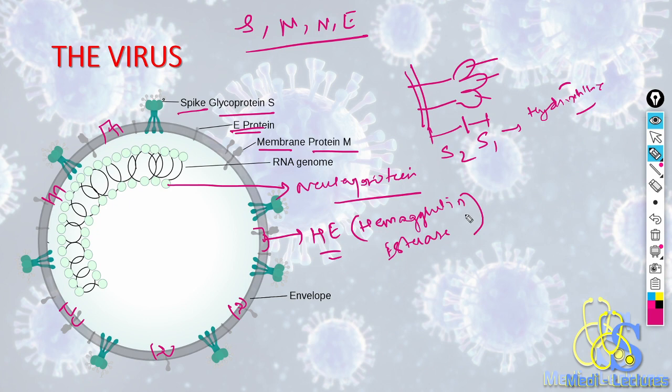Now talking about the pathogenesis of the virus. With the help of spike glycoprotein it attaches to the host cell with the help of the ACE2 receptor. But this ACE2 receptor is not mandatory for viral entry. It can also enter directly through endocytosis.